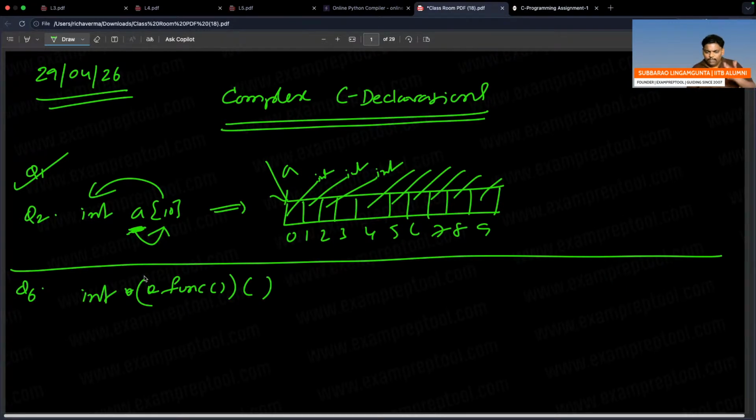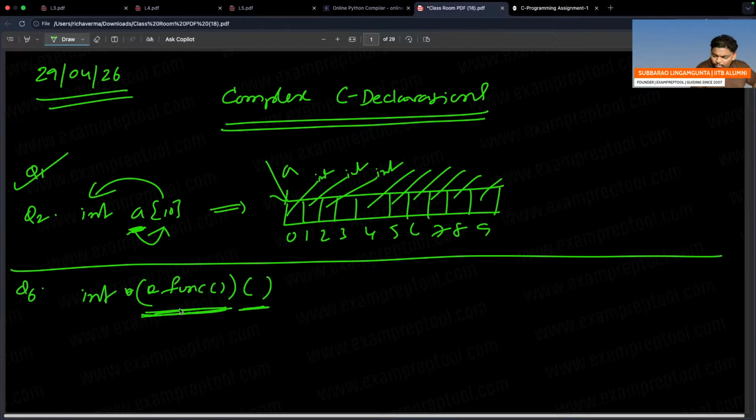Everyone observe what is going on. There are two brackets, a left bracket and a right bracket. If you want, you can verify the C language priority list one time. Brackets have the highest priority. If there is more than one bracket, remember brackets have left to right associativity. The left one should be done first. So comparing the brackets, the left bracket should be done first. Okay, I am doing the left bracket.